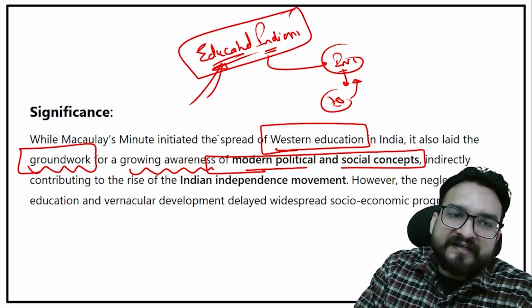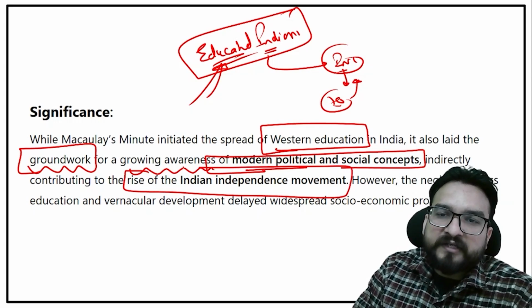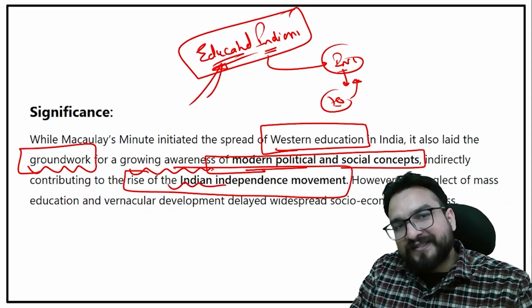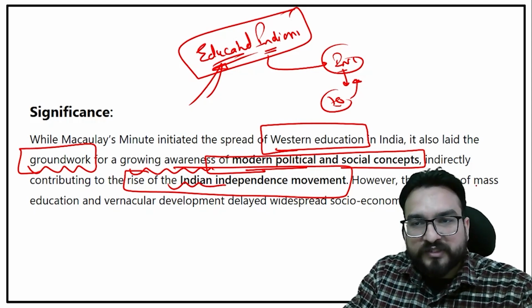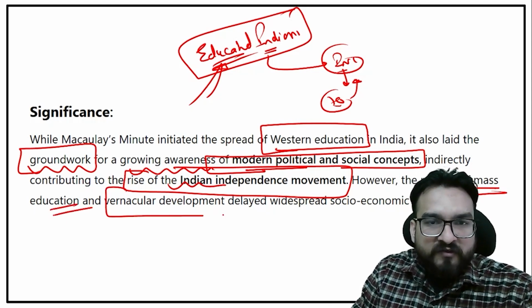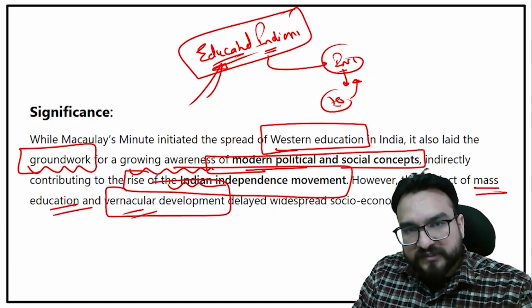So it indirectly contributed to the rise of the Indian independence movement too. But this Minute is not focusing on mass education, mass literacy, or vernacular development.